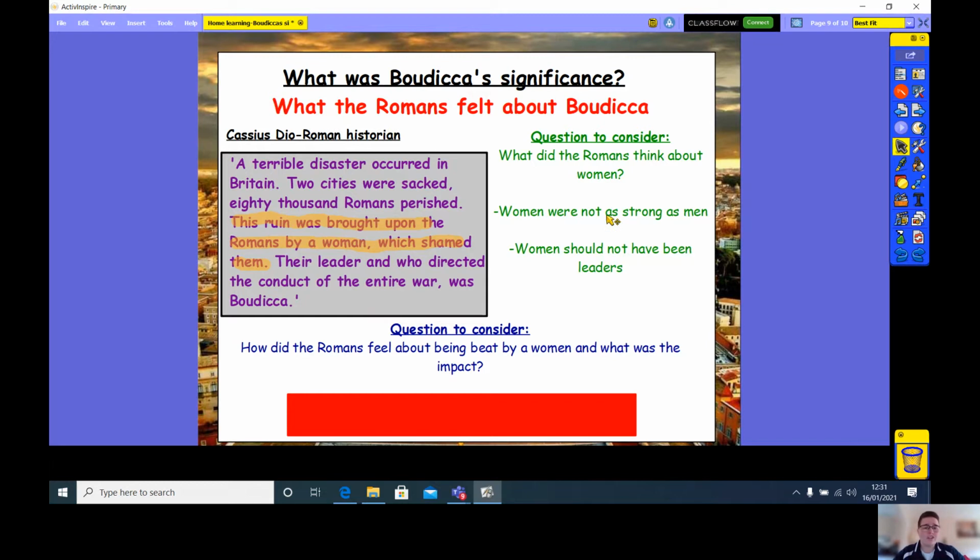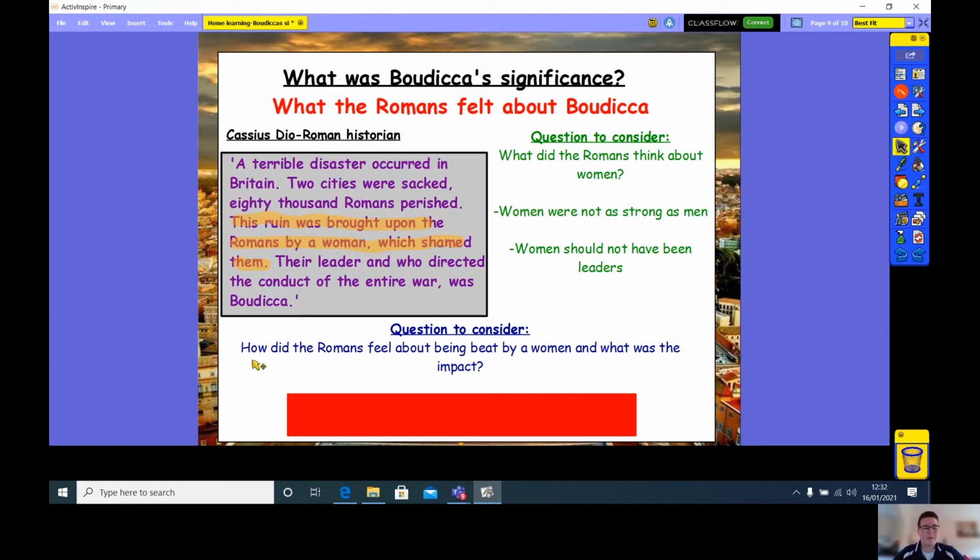Boudicca caused quite a stir and a lot of problems for the Romans, and they weren't able to defeat her straight away. It took a lot of time, and before they managed to destroy her, she managed to destroy a lot of the Roman army and empire within Britain.